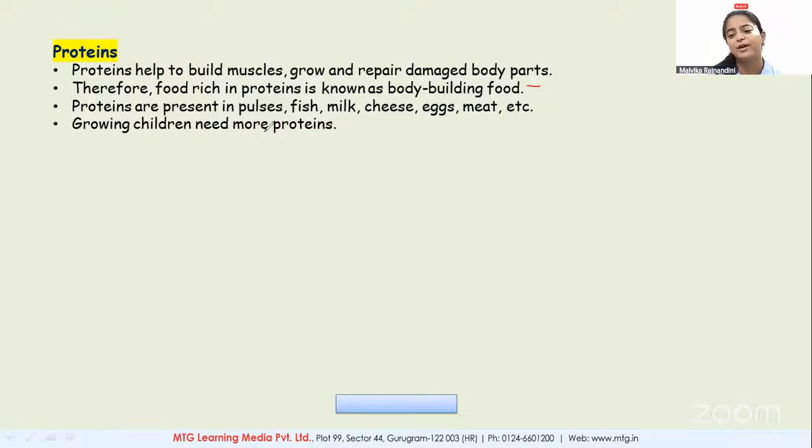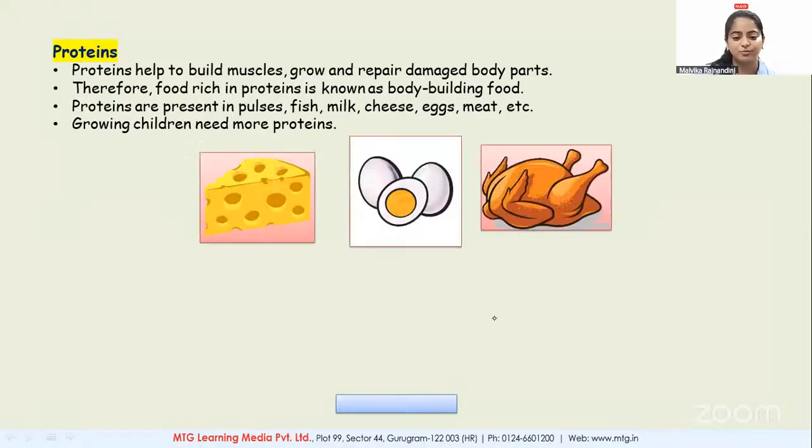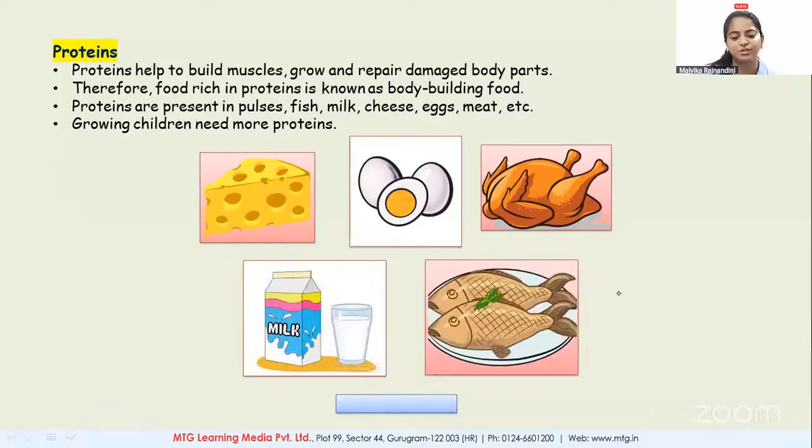Clear? Where do you find protein? Pulses, fish, milk, cheese, eggs, and meat. Growing children like you need more protein. Clear? Why do you all require more protein? Because your body needs to grow. Yes, that's why you require more protein. So cheese, eggs, meat, chicken, fish, milk are the sources of protein. Or you could say that they are the bodybuilding food. Clear? Give me a thumbs up then.